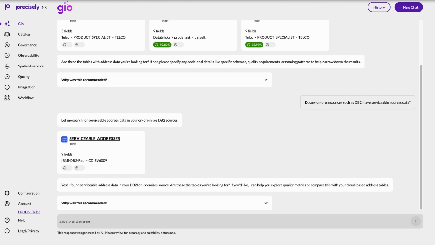That's where continuous replication comes in. It gives me an always up-to-date copy of the data to work with, without changing how the source system runs. So instead of switching tools or managing configs, I'll just ask Geo to help me set up a replication pipeline.